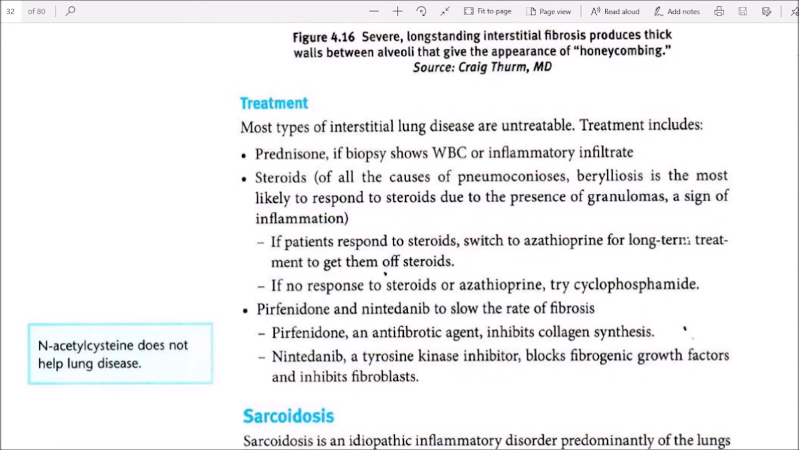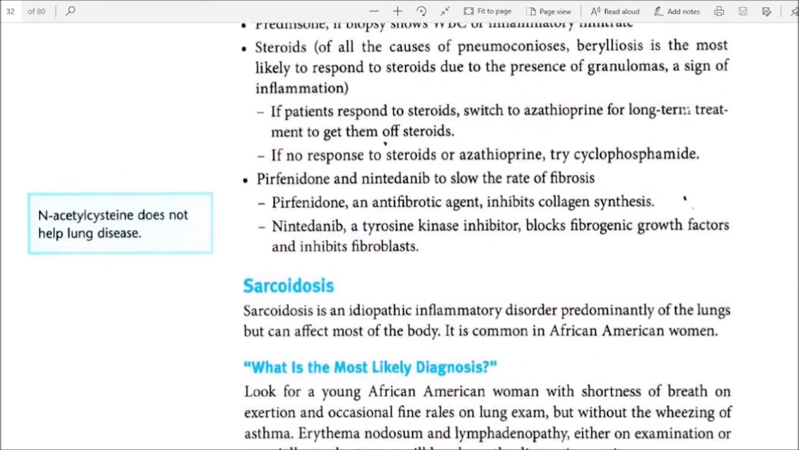If there is no response to steroids or azathioprine, try cyclophosphamide, pirfenidone, and nintedanib to slow the rate of fibrosis. Pirfenidone, an antifibrotic agent, inhibits collagen synthesis. Nintedanib, a tyrosine kinase inhibitor, blocks fibroblast growth factors and inhibits fibroblasts. And acetylcysteine does not help lung disease.